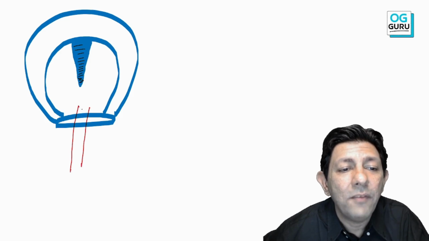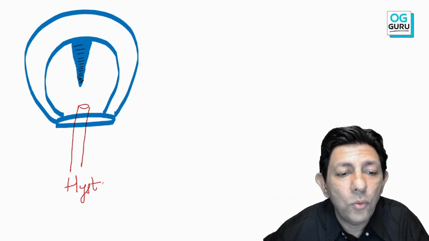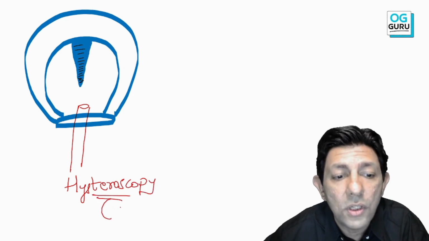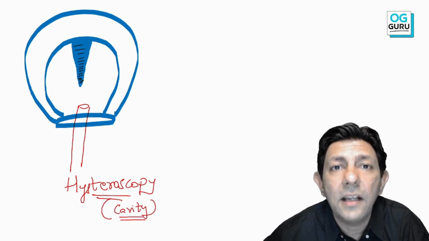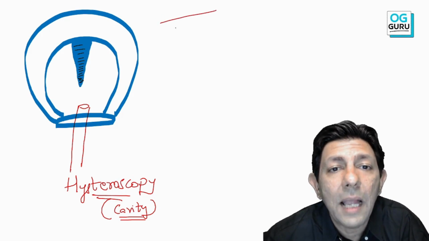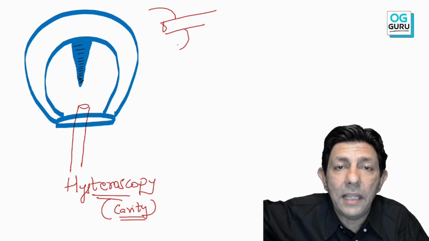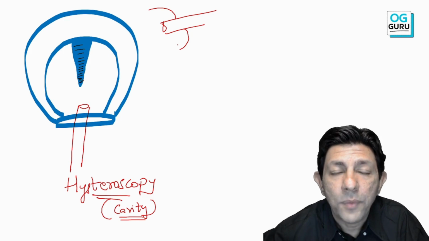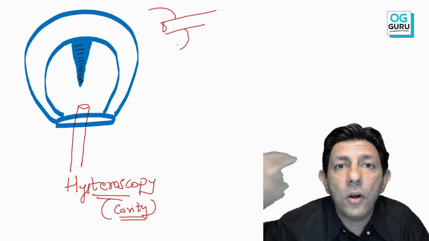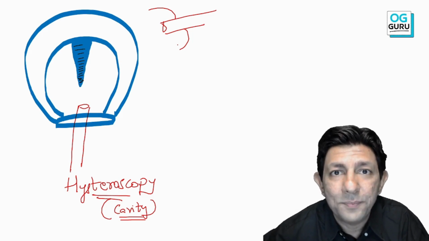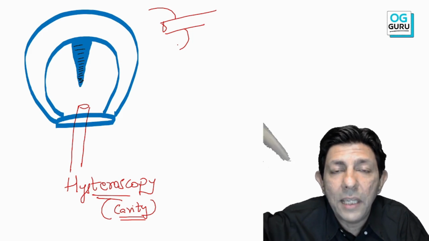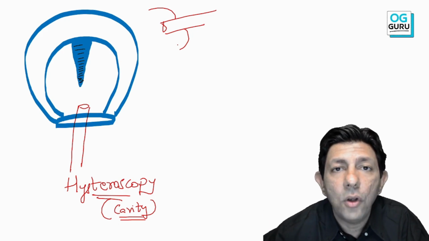Yes, sir. We put a telescope through the cervix into the uterine cavity. Hysteroscopy is to be done. It is the gold standard whenever I have any problem or pathology in the cavity. Here, no point doing laparoscopy. Please understand this. Laparoscopy is the terrace view. You are seeing something from the terrace. So if you go to the terrace of the building, from there you cannot see how many students are in the classroom. Yes or no? If you go to the terrace of your building, can you see your bed and your bedroom and all that?